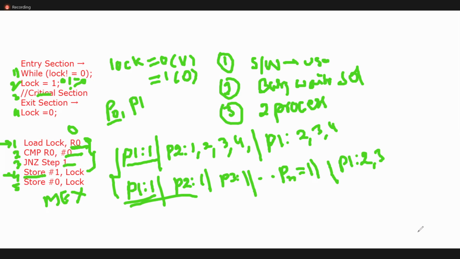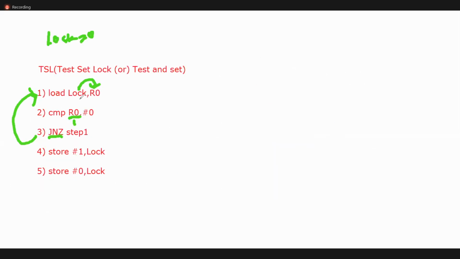That is the drawback. To overcome this drawback, what do I need to do here? I can combine these lines. Same code, nothing else will be there. I am writing the same code. See, load lock comma.